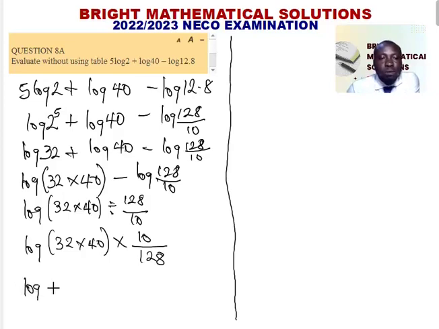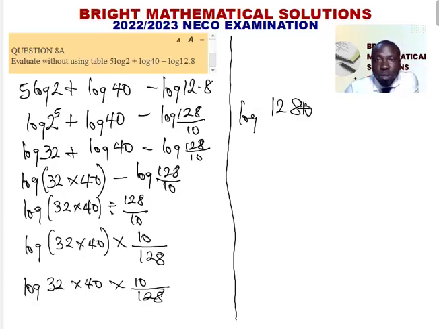So if we open this bracket, log 32 multiplied by 40 multiplied by 10 over 128. So this will become log 12800 all over 128.